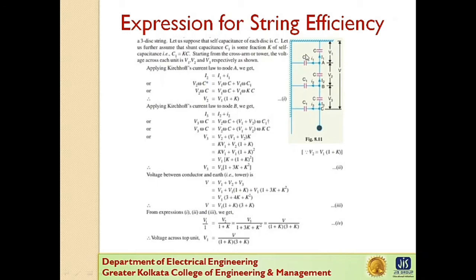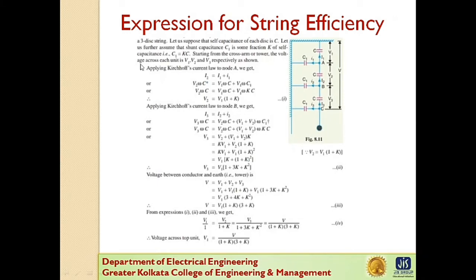Now the ratio of shunt capacitance by self capacitance is denoted by a factor K. Now we can write C1 equals K into C. So the shunt capacitance is some fraction of self capacitance.